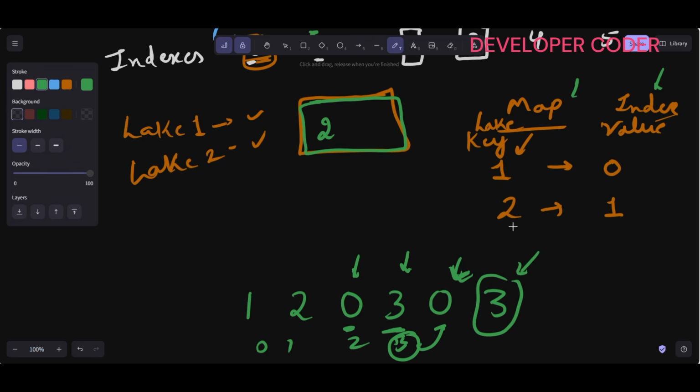So that is the purpose I'm creating a map and storing the index value, so that in the map I will just search the key. If this key is already there, that simply means this lake is already filled. So if this lake is already filled, then on which day? If I have this value, after this value in my tree set I'm going to search for an index. So 2 and 4 are there, right? So now which one to use? If these values are sorted, after this 3, what is the first bigger value? That is 4. So that is the purpose of using this tree set. I hope this part is clear now.